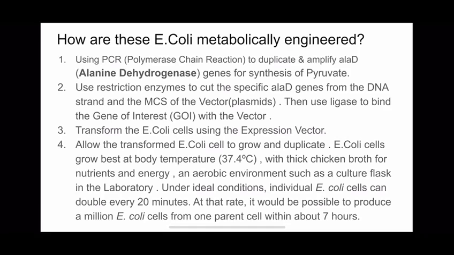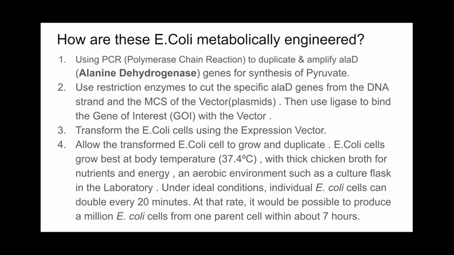So how are these E. coli metabolically engineered? Using PCR, which is known as polymerase chain reaction, to duplicate and amplify ALAD genes for synthesis of pyruvate. Use restriction enzymes to cut specific ALAD genes from the DNA strand and the MCS of plasmid, which is the vector we are using. Then use ligase to bind the gene of interest with the vector. Using the expression vector, we can transform the E. coli cells. Allow the transformed E. coli cells to grow and duplicate.